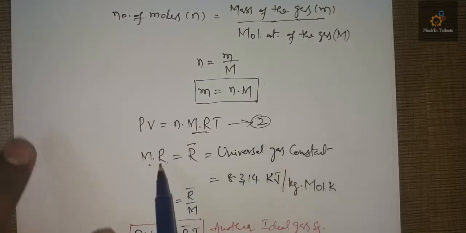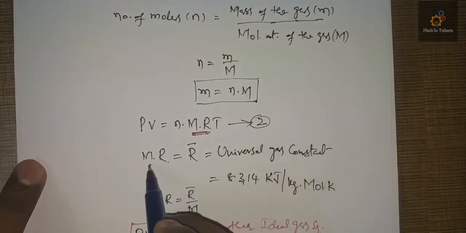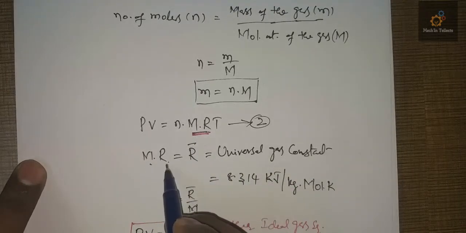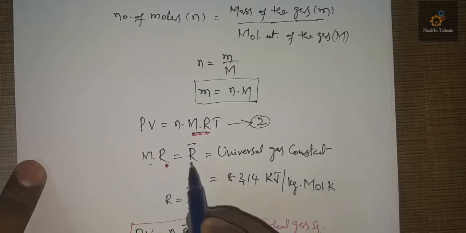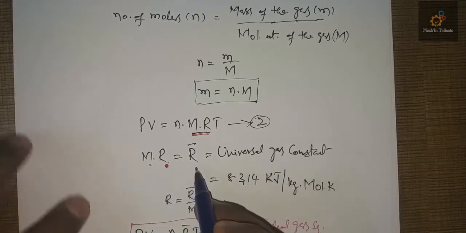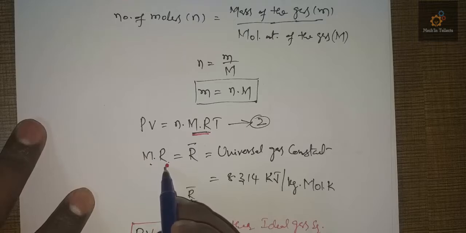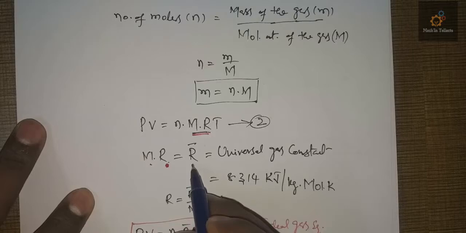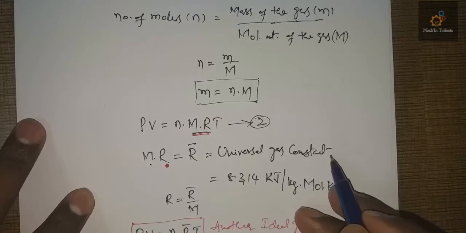Here, the molecular weight multiplied by the characteristic gas constant is known as the universal gas constant. This is universal, that means for all gases it is constant, but the characteristic gas constant is different for different gases. And this R bar is the universal gas constant, which is constant for all gases.